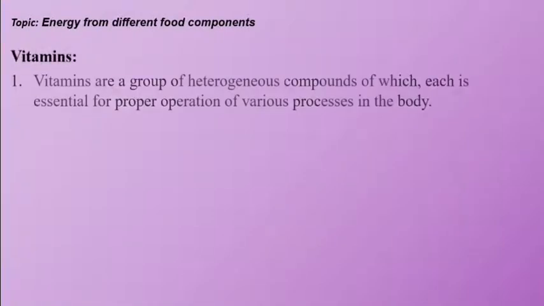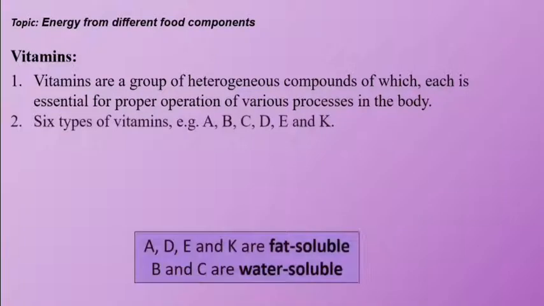Vitamins. Vitamins are a group of heterogeneous compounds, each of which is essential for the proper operation of various processes in the body. There are 6 main types of vitamins, for example, vitamin A, B, C, D, E and K.